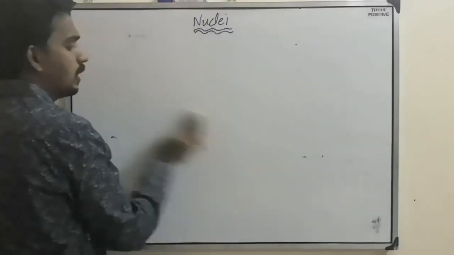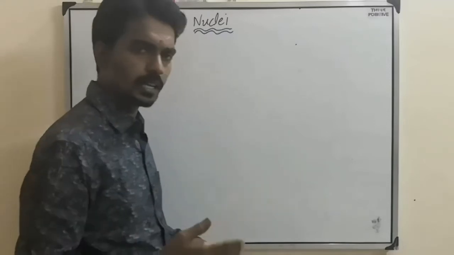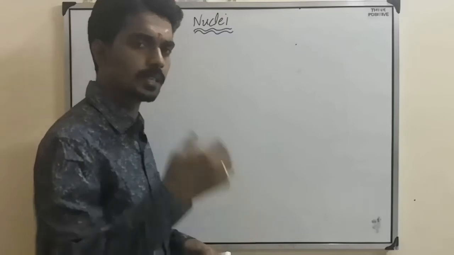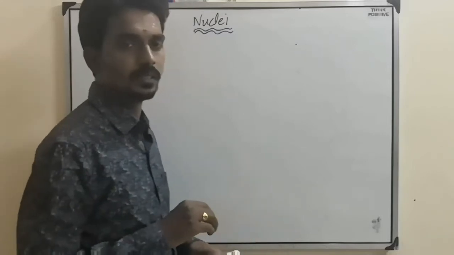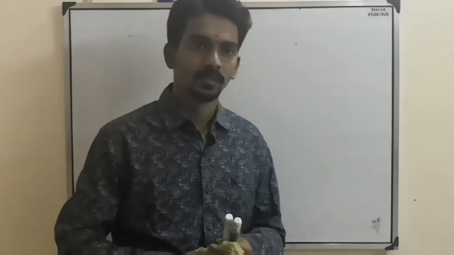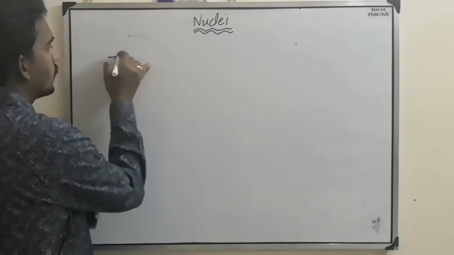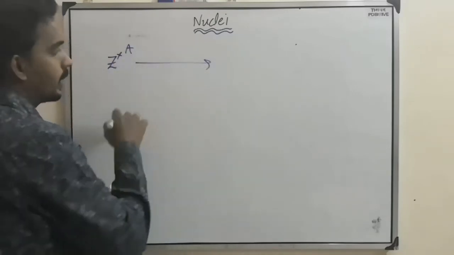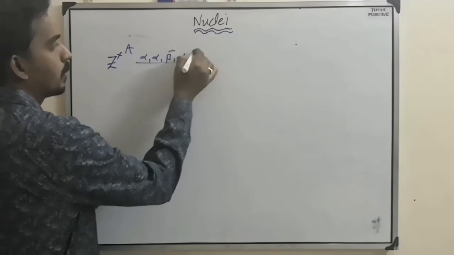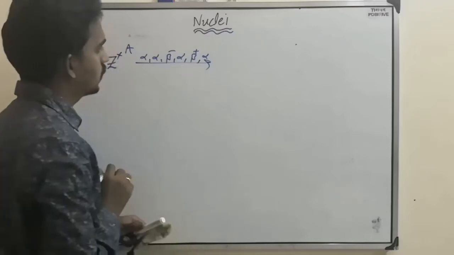Like if there are a number of decay processes one by one: alpha particle emitted, beta emitted, alpha emitted, beta emitted, alpha emitted, alpha emitted, beta emitted, like that. Then they will ask you to find what the final product is. For example, this is one atom. Now it emitted alpha, alpha, beta minus, alpha, beta plus, alpha, something. One series of decay processes.